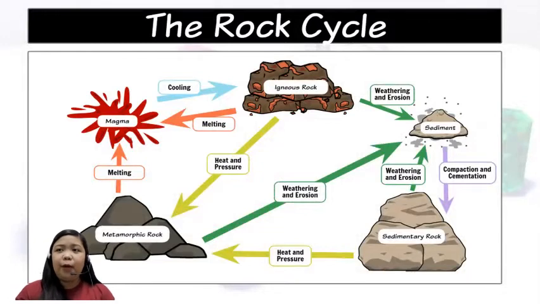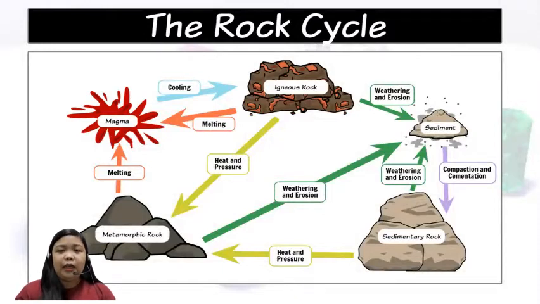Igneous rocks are formed out of cooled and hardened magma or lava. When this magma or lava undergoes the cooling process, it will transform into an igneous rock. And if this igneous rock undergoes weathering and erosion, it will transform into sediments, isn't it? A while ago, we discussed that the weathering process is the breaking down of rocks into pebbles, sand, and other minerals. That's why it will turn into sediments.